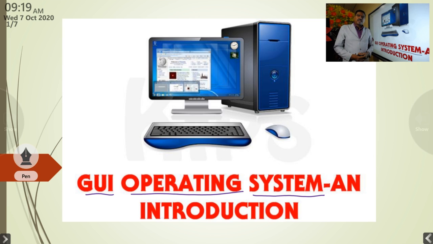Like that, in a computer also, some programs are used to coordinate all the activities inside the computer. This type of software is called an operating system. It coordinates, controls and supervises all the activities of the computer system.